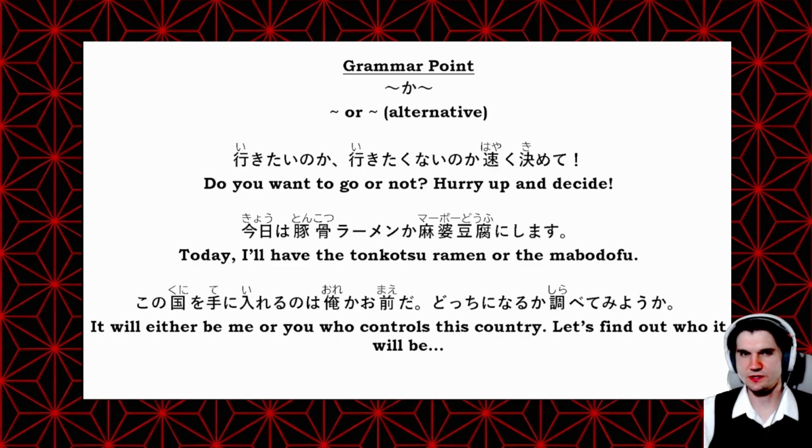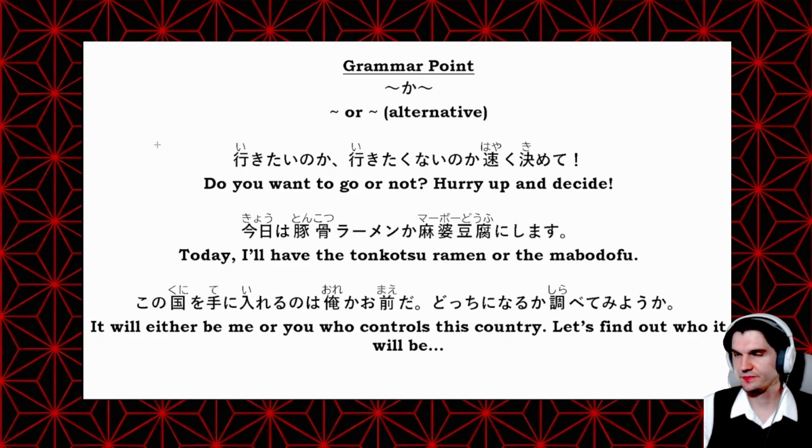All right, so here is our grammar point from the article today. We have か when it's used in the middle of a sentence, not as an embedded question, but as an alternative. So this is one way in Japanese how you can say or. So if you're giving two options or two or more options, you can use か in the middle of a sentence. So let's look at some examples here.